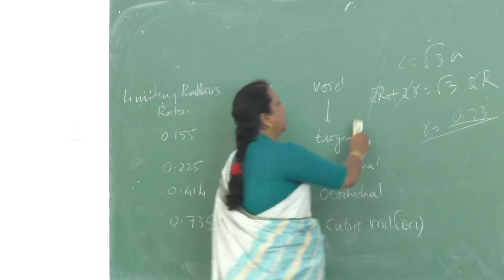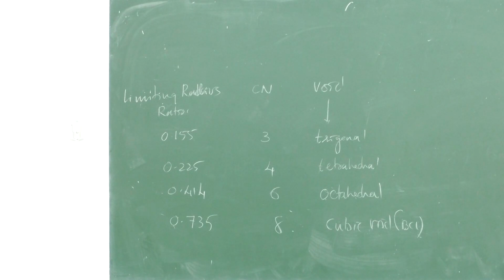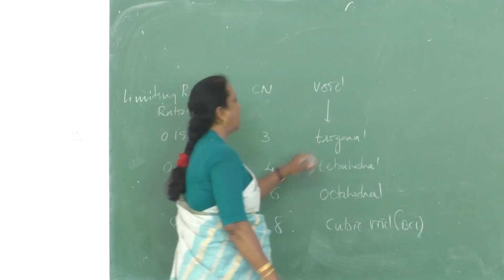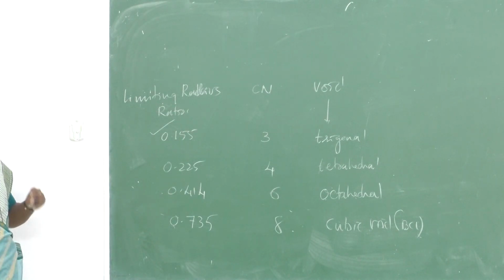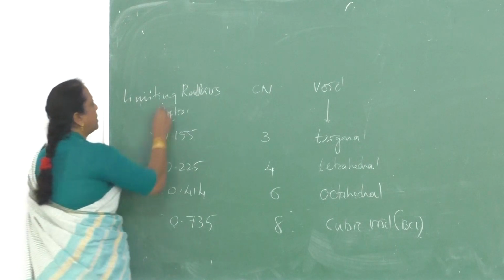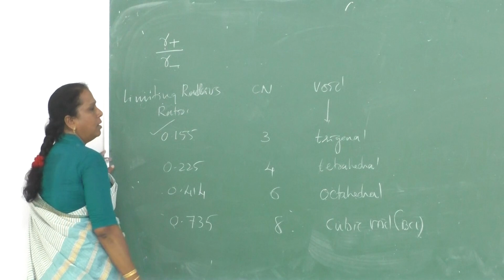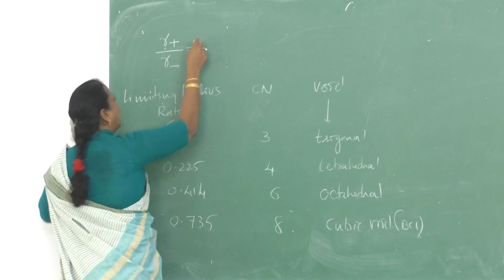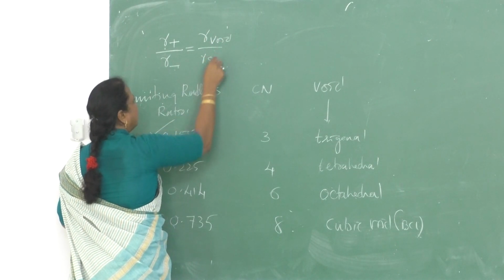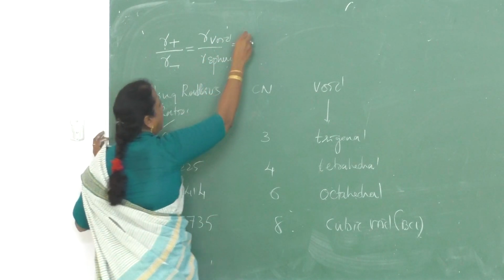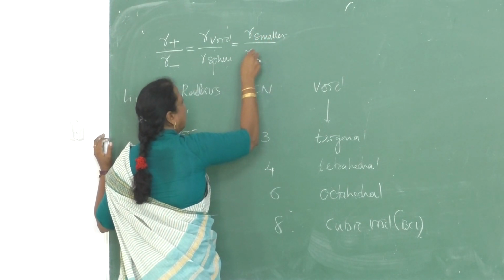What is the usefulness of this limiting value? Let us understand with the help of a trigonal void. Let me convince you what is the meaning of this limiting radius ratio. Limiting radius ratio is nothing but the radius of the smaller ion to the radius of the bigger ion, cation to the anion, or else the radius of the void to the radius of the sphere.